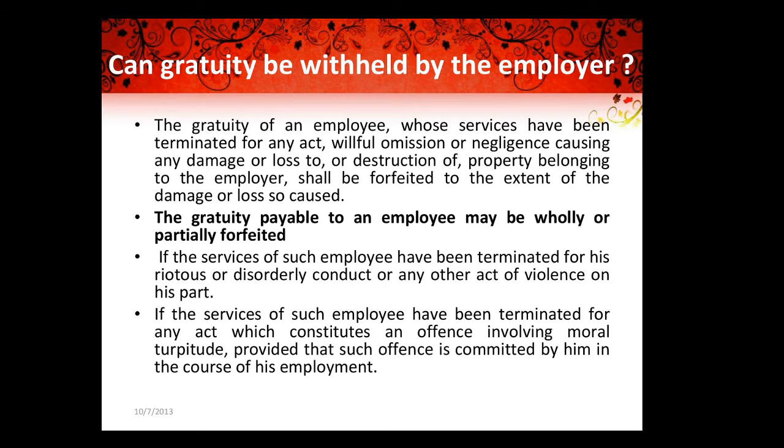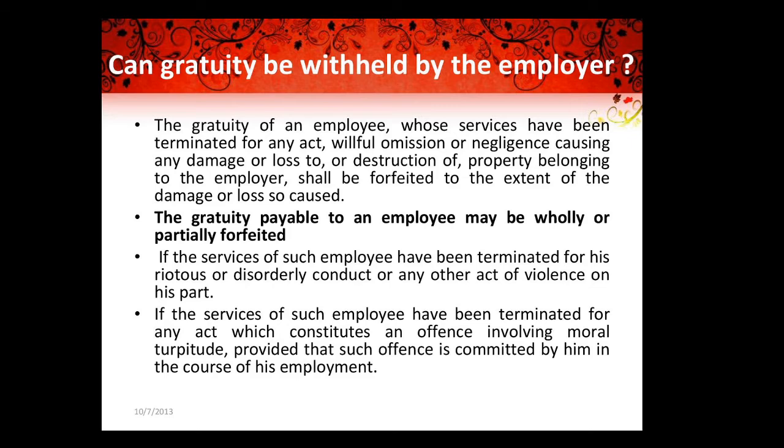So if that particular employee has created any damage or loss or destruction to the property of that particular company, the gratuity can be forfeited to the extent of the damage or loss so caused, and the gratuity payable to an employee may be wholly or partially forfeited.